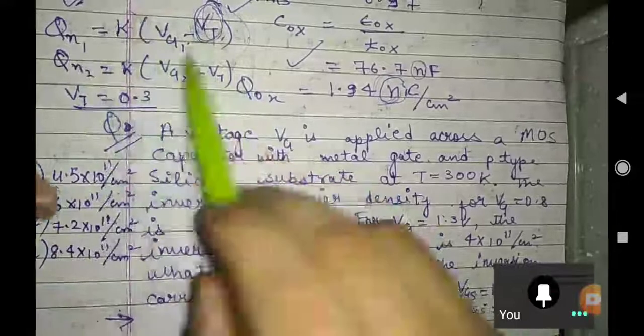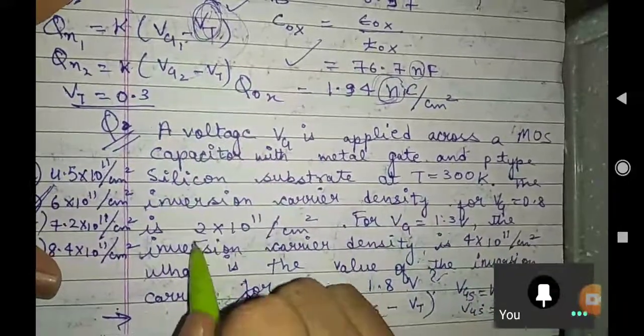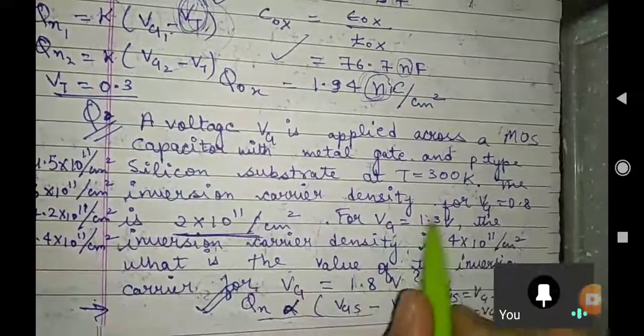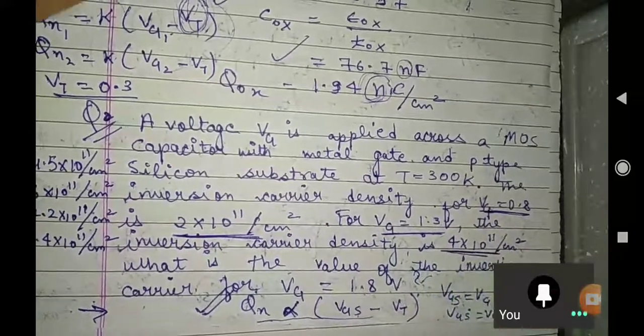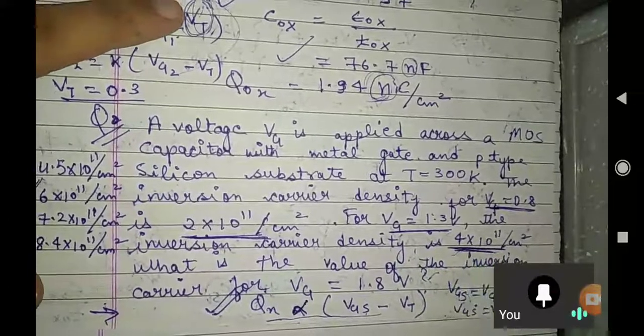This is your Q1n. This is your Vg1. This is your Vg2. For this you have Qn2.